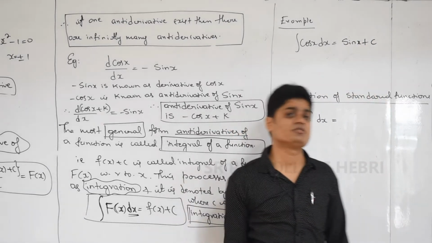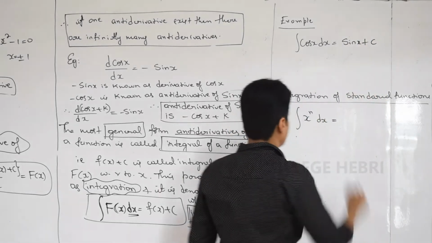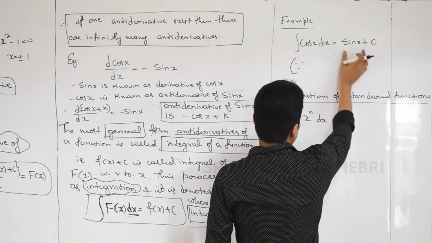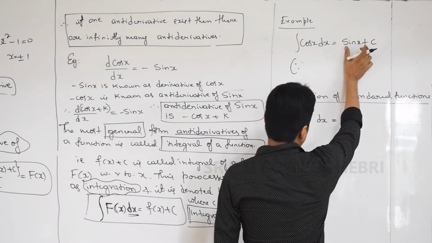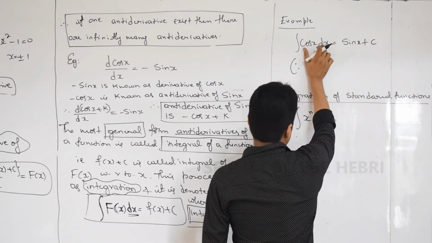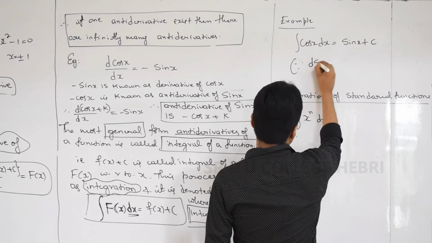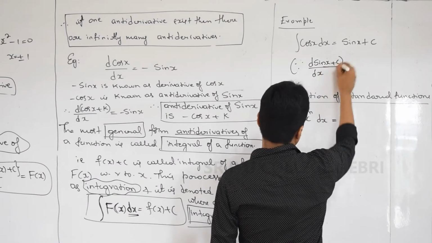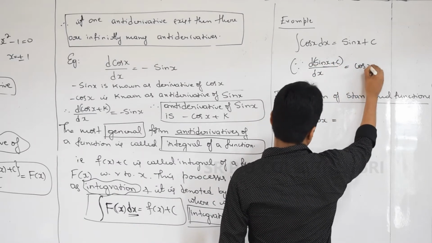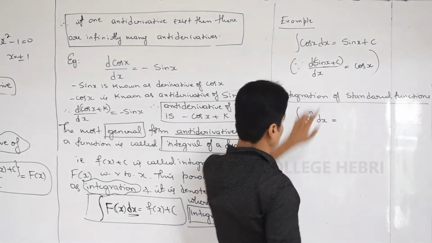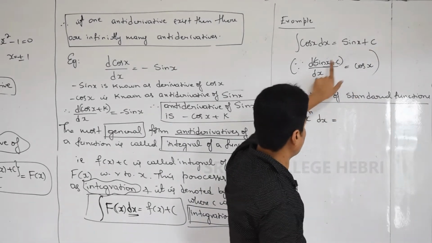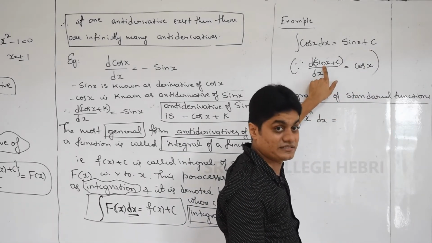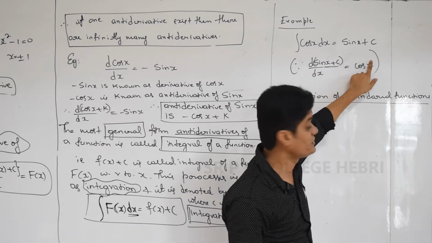Why is the integration of cos x equal to sin x plus c? The reason is that this must be the antiderivative of this function, right? You know the differentiation of sin x plus c, what does it become? Yes, cos x, right? Because of this, cos x is called the derivative of sin x, and sin x plus c is known as the most general form of the antiderivative of cos x.